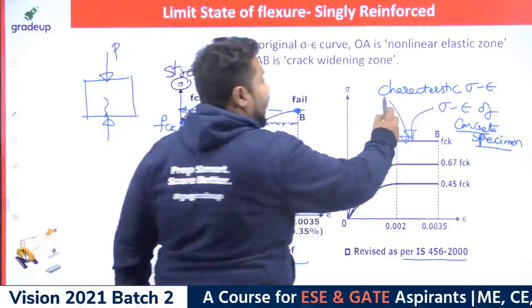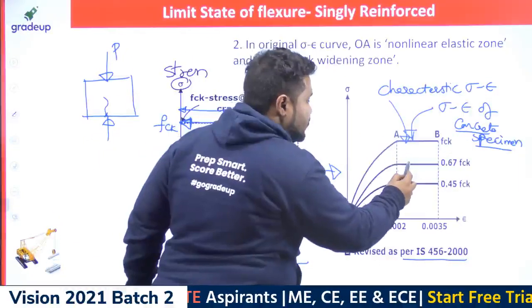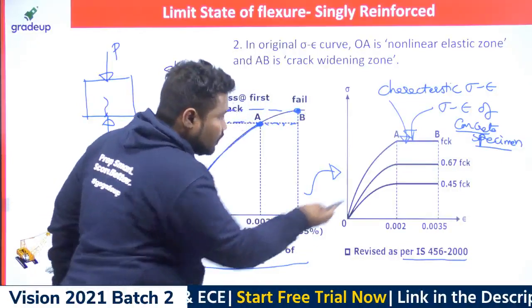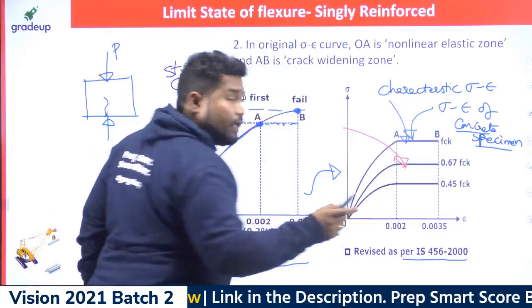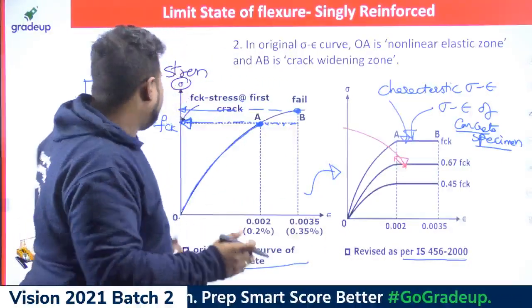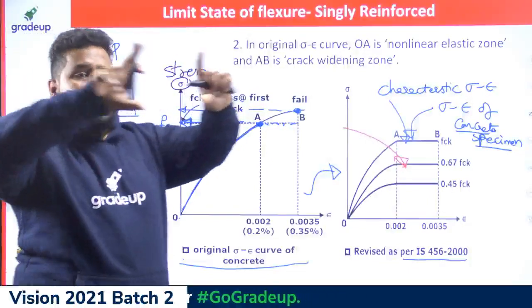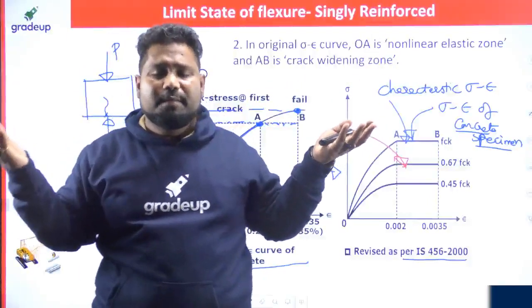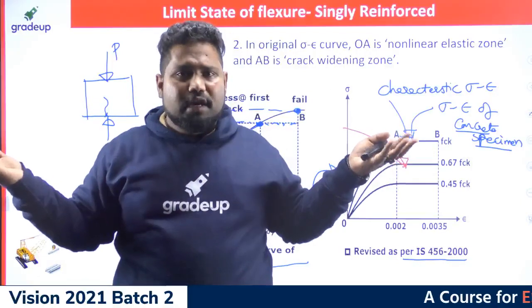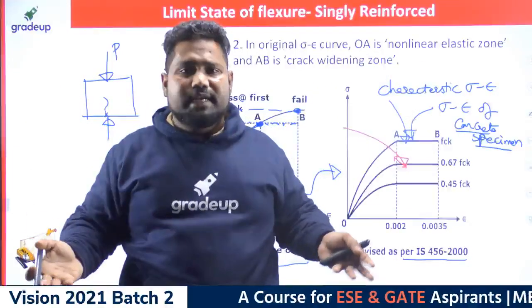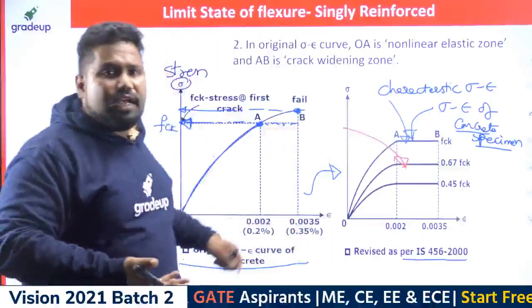So this is the characteristic stress strain curve, whereas this curve is the stress strain curve for structural concrete. Because in an actual structure, a beam cannot be of size 150 by 150, right? Your column cannot always be of size 150 by 150, definitely, right?